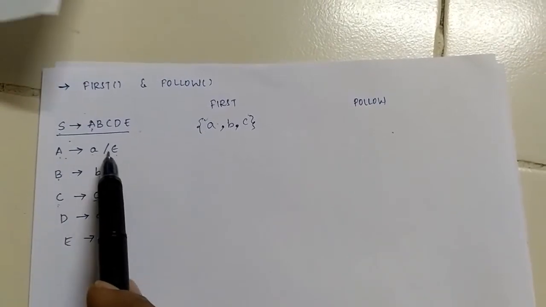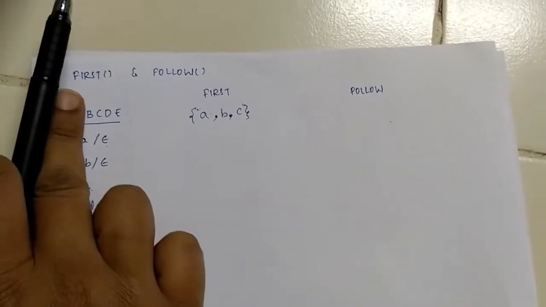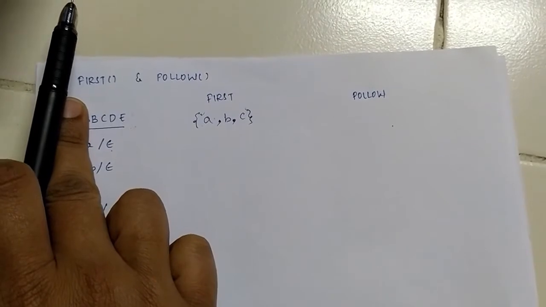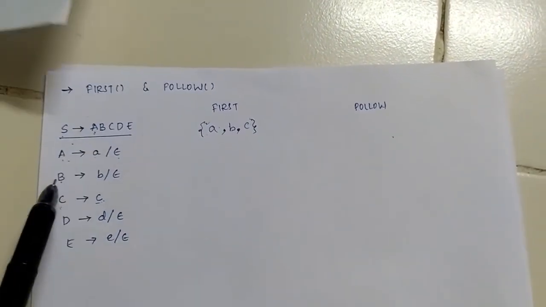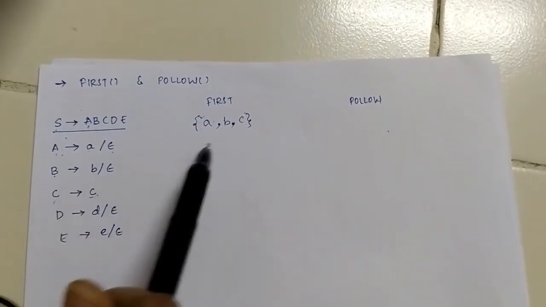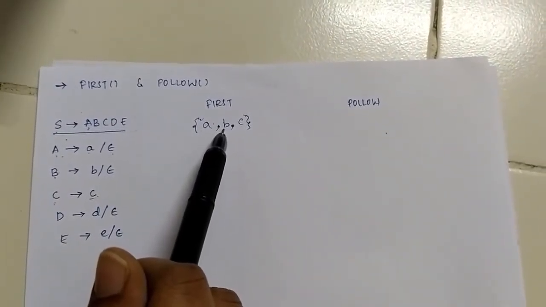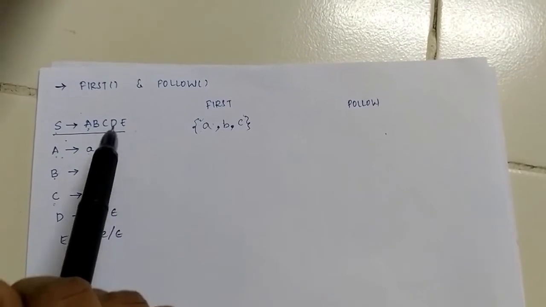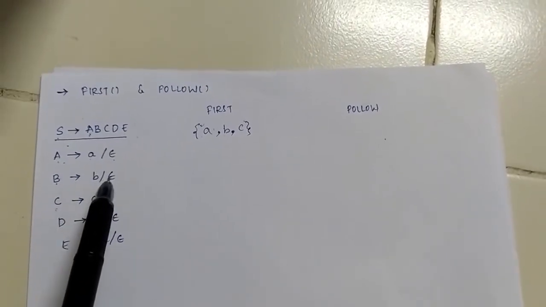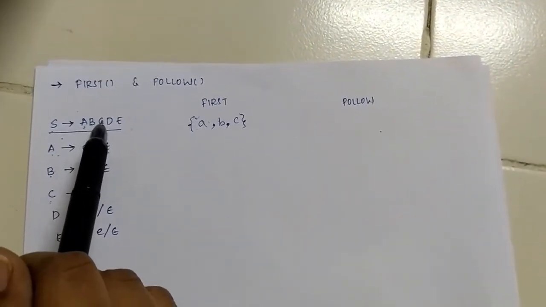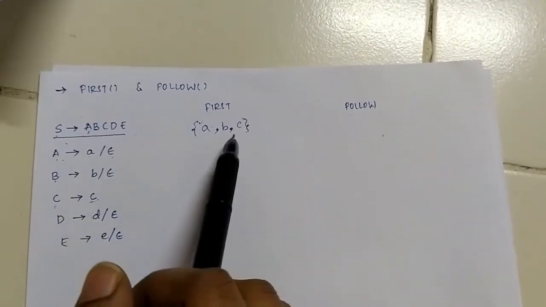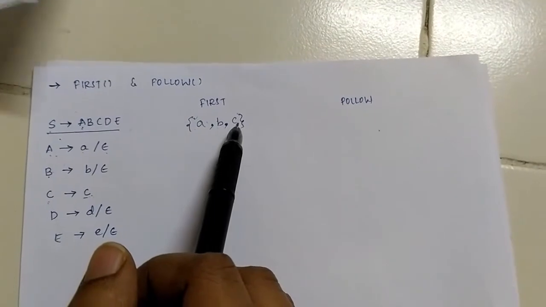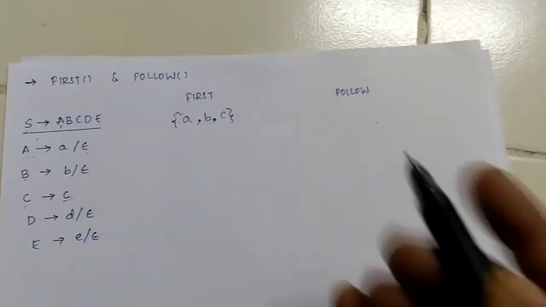Since A also generates epsilon, if I assume it is replaced with epsilon, my string will start with B. Now I replace B with b, so that will be in the first for this production. Again there is epsilon for B, so in that case my string will start with C, and the first of this production will be c. I hope you have understood.